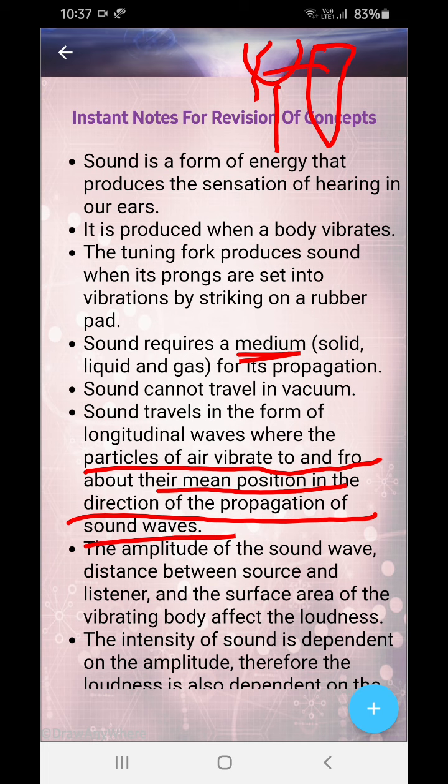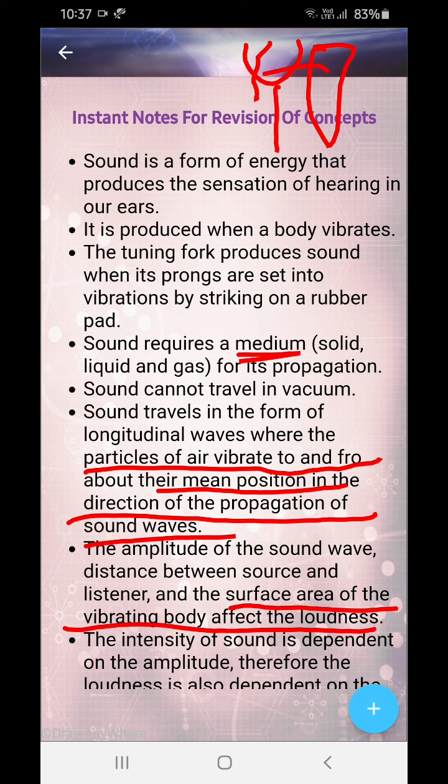Okay. Suppose I am standing over here, and you are standing 20 kilometers, sorry, you are standing just 2 centimeters away from me. I'll hear your sound louder. In case 2, I am standing over here and you are standing 10 centimeters away from me. You'll obviously hear the 2 centimeter sound first, right? Obviously I'll hear it clearly, more loudly, right? Okay. So the surface area of the vibrating body also affects the loudness.